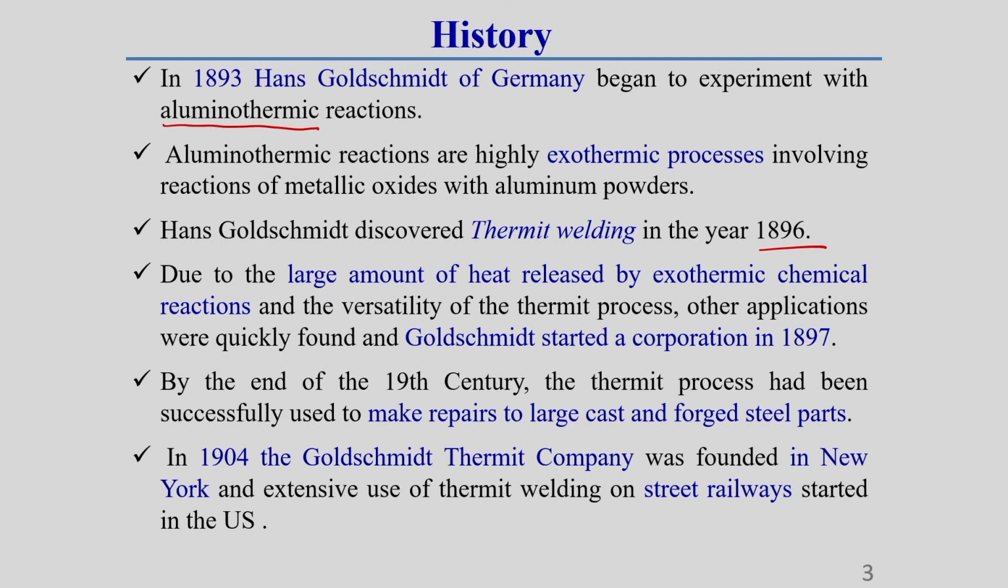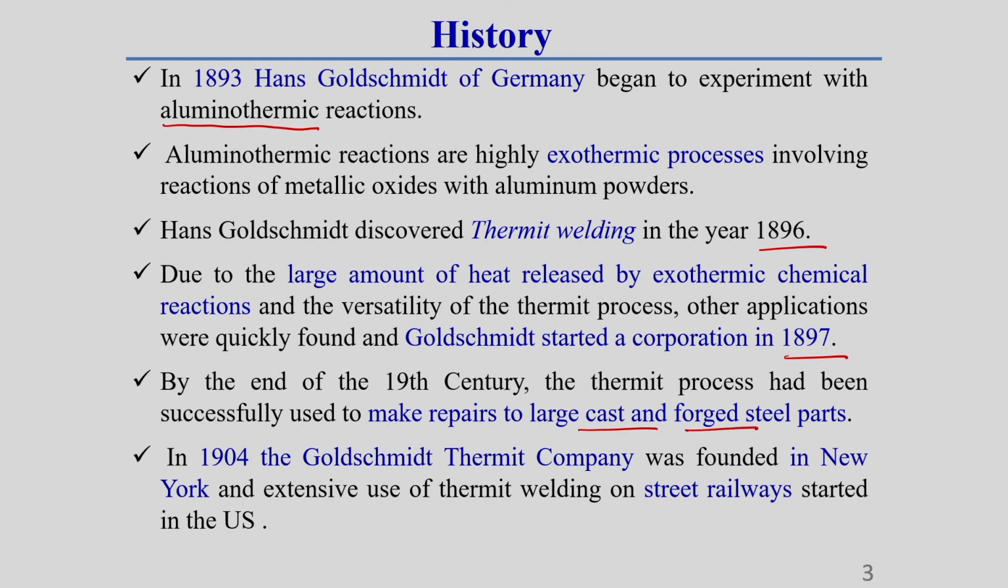Just after discovering this process, after 1 year, he started a company in 1897. After that this thermit welding process got its popularity in different manufacturing fields. So, by the end of the 19th century, the thermit process had been successfully used to make repairs to large cast and forged steel parts. Okay. This is what I have written here.